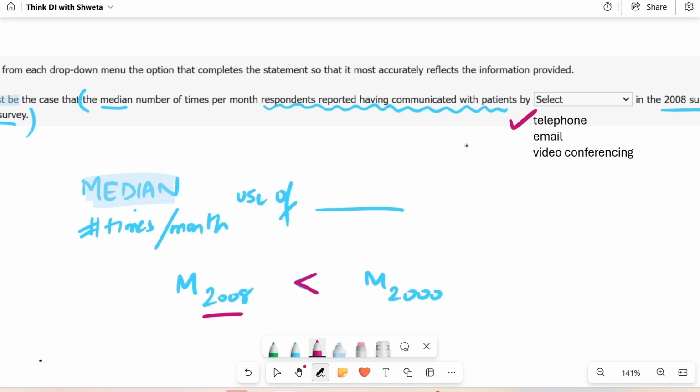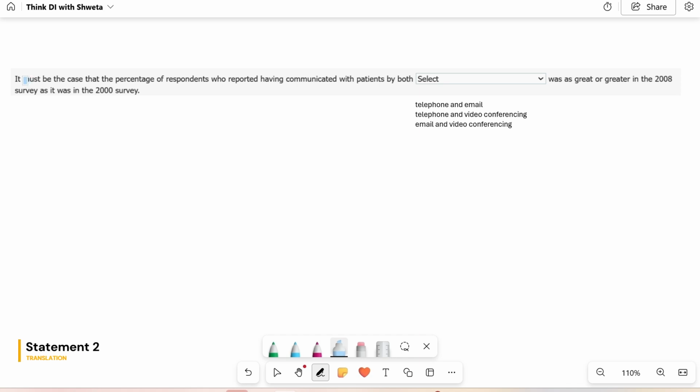Now let's see the second one. All right. This says it must be the case that, so again, you're looking for a statement that's always, always true. This is your statement. The percentage of respondents who reported having communicated with patients by both A and B was as great or greater. As great means the same, or greater means greater.